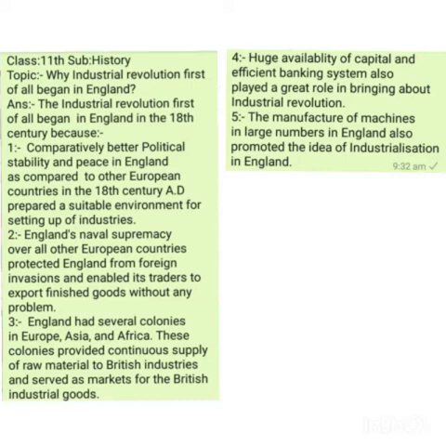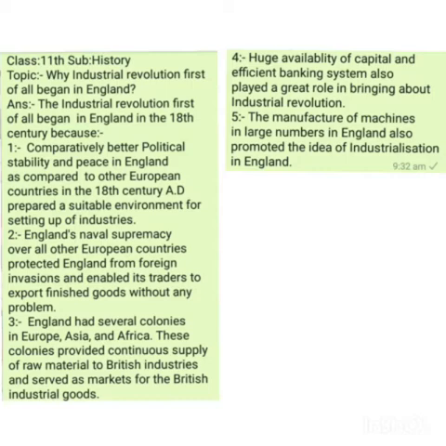Number two, it is believed that England possessed a far more superior and powerful naval force as compared to other European nations in the 18th century. Naval force means the force or the army deployed in seas and oceans. This naval force was one of the biggest powers that England possessed.